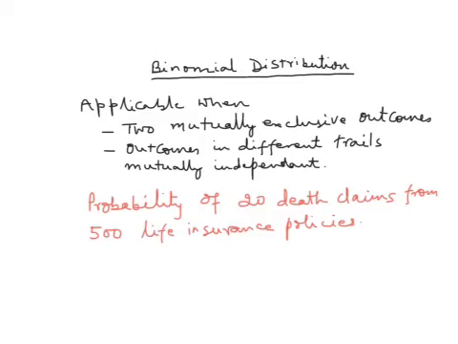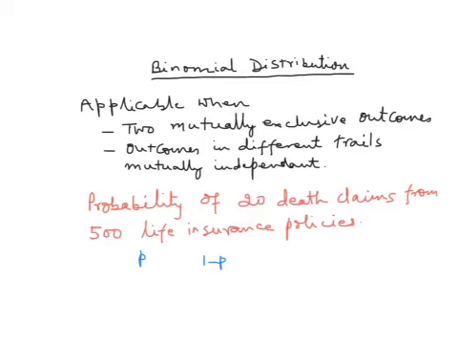Here we see how we can find the probability of 20 death claims from 500 life insurance policies. For this, suppose the probability of a death claim happening is denoted by P, then the probability that a death claim doesn't happen will be 1 minus P, because there are only two possibilities.